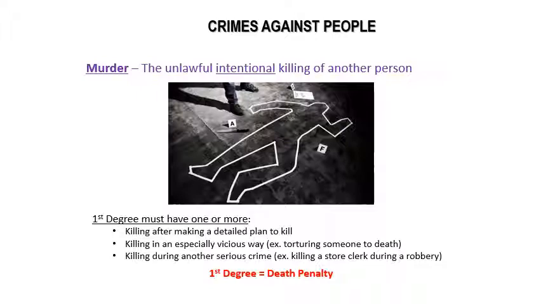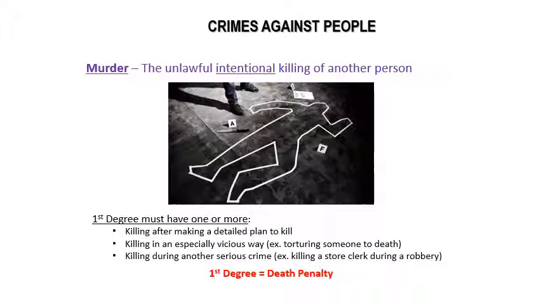In fact though, murder occurs the least of all the crimes that we're going to look at today. Okay, but murder is the unlawful intentional killing of another person, okay? When somebody commits murder, they intended to kill the person. They wanted to. Okay, it's going to be different from manslaughter that we're going to look at here in a little bit.